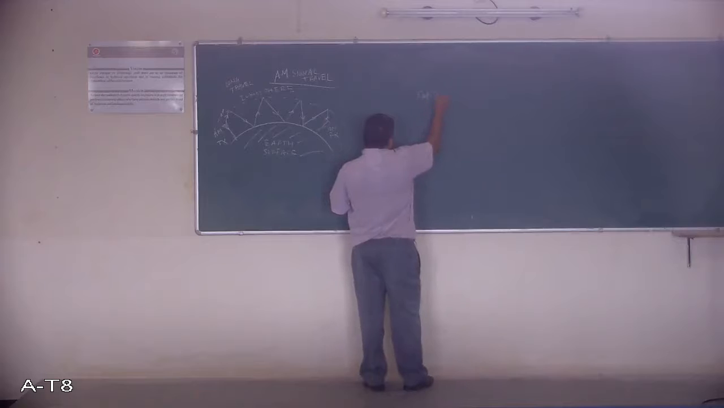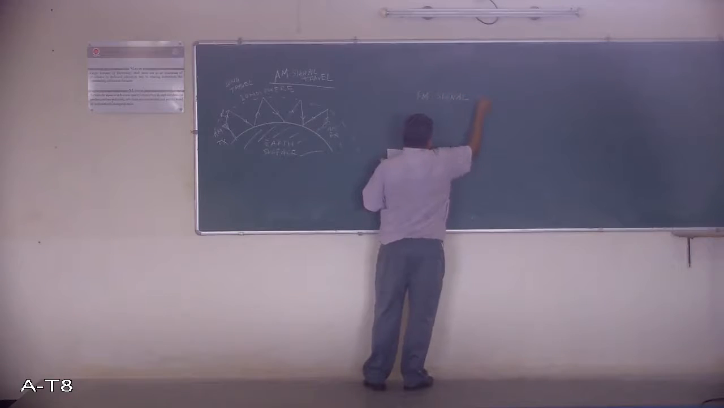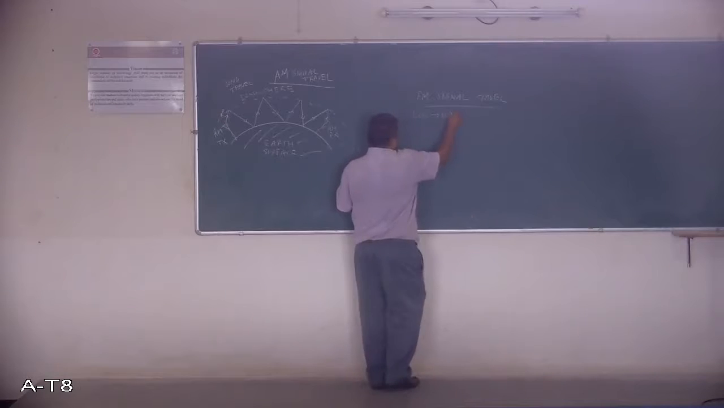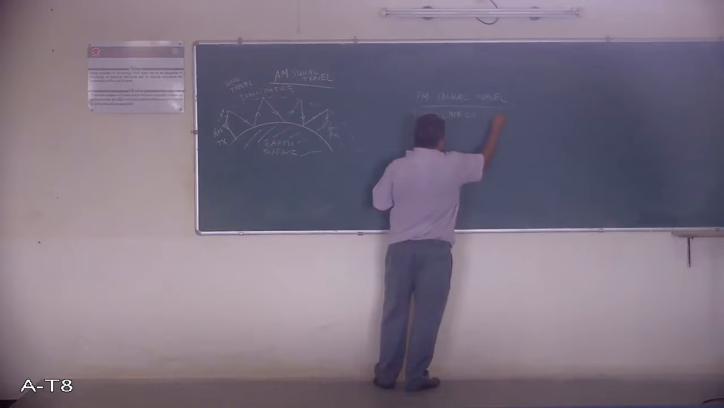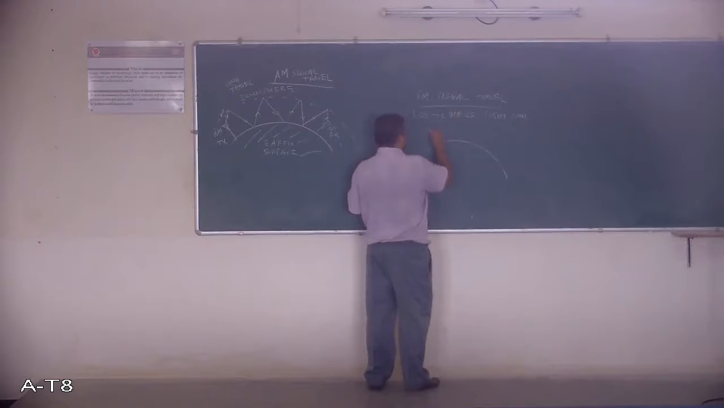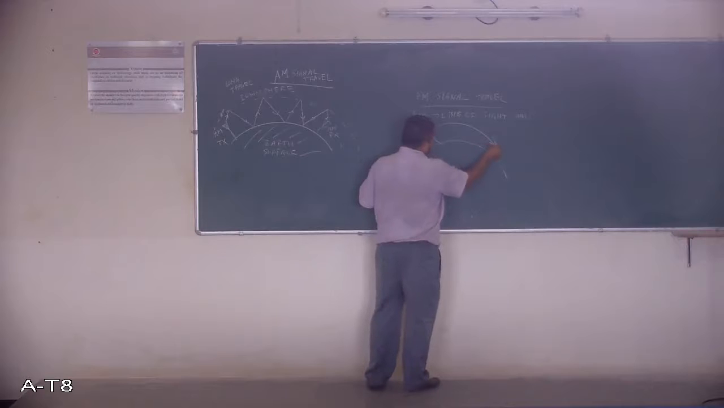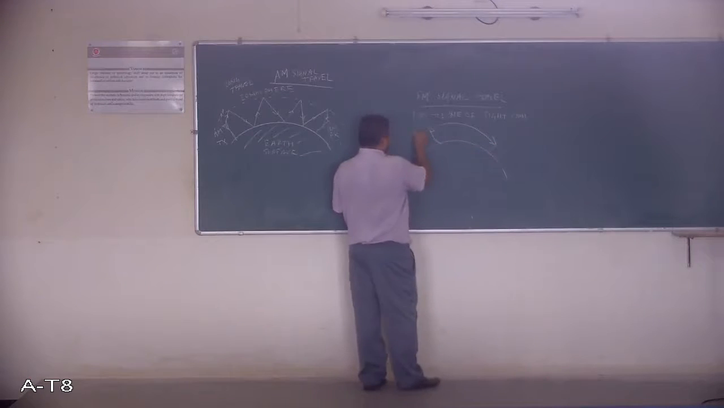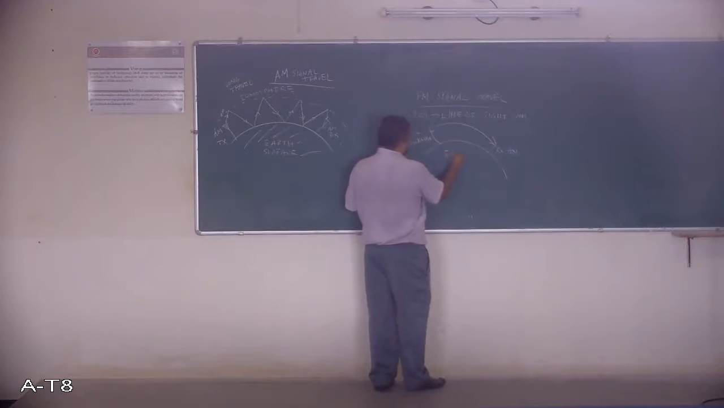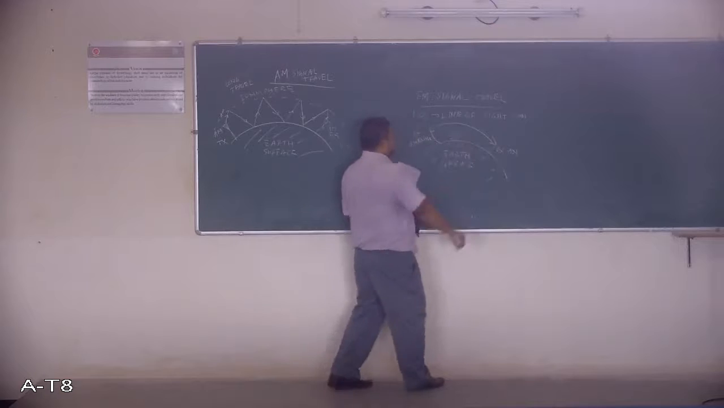Whereas in case of FM signal travel, we call it LOS, that is line of sight communication. And this is the Earth surface. If this is a transmitting antenna like this, it is received by a receiver antenna. So this is the transmitting antenna, and this is the receiving antenna, and this is the Earth surface. So this is for FM, and this is line of sight.